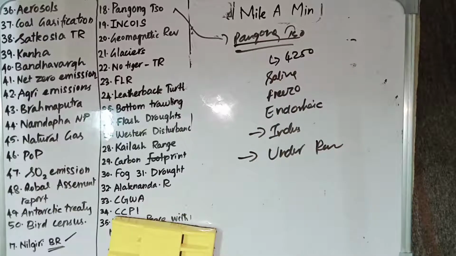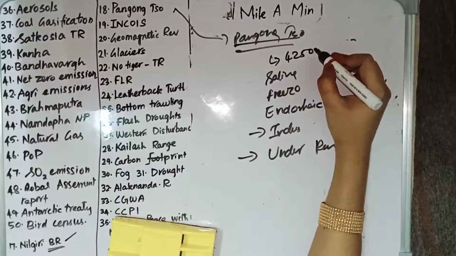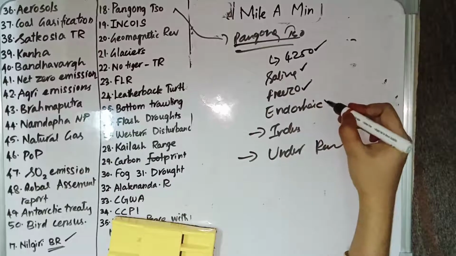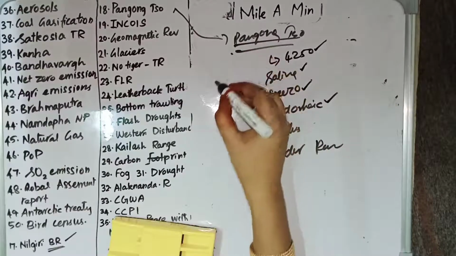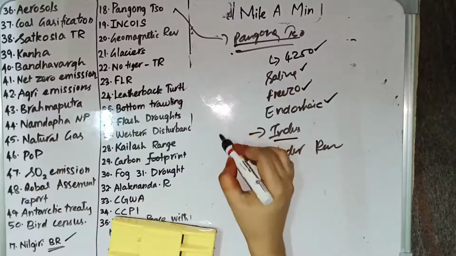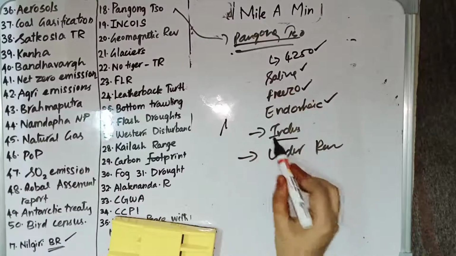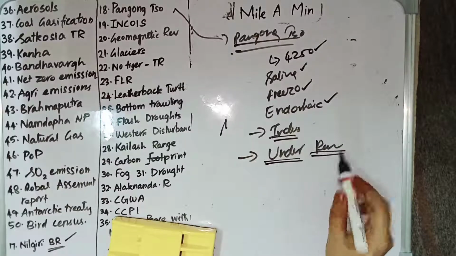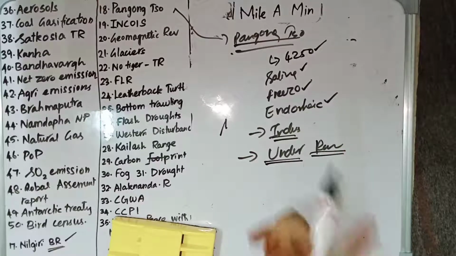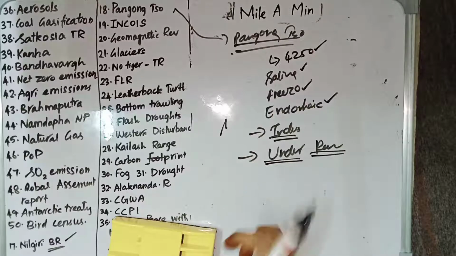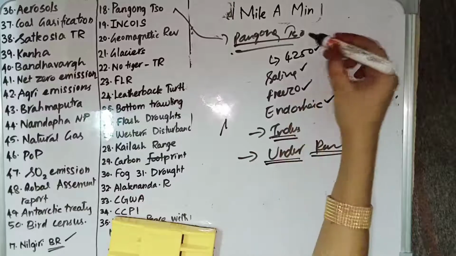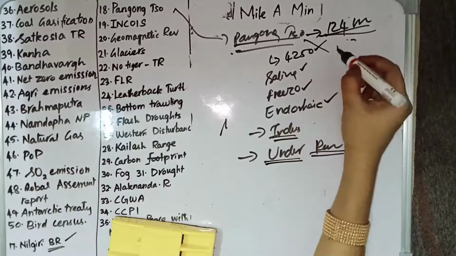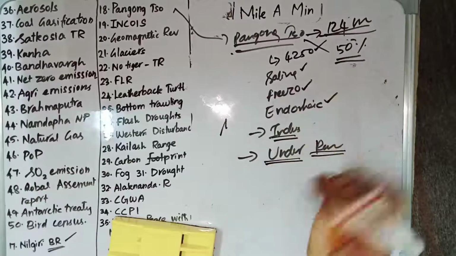So Pangong Lake is at an altitude of 4250 meters, and it is a saline lake. Though it is a saline lake, it freezes in winter. It is an endorheic lake, separated from the Indus River Basin by a small elevated ridge, and it is under the process of getting into the Ramsar Convention. If it gets into the Ramsar Convention, it will become the first transboundary wetland in South Asia to come under the convention. The lake is 134 kilometers long, and 50% of this lake is in the Tibetan Autonomous Region.